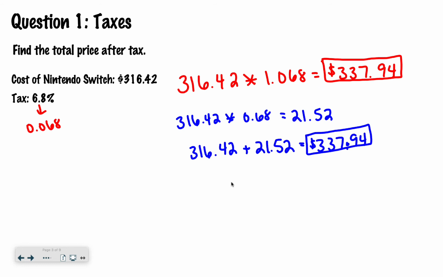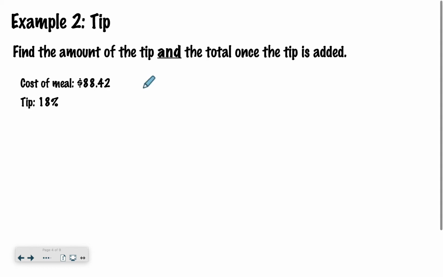All right, for this problem, hopefully you ended up at $337.94. I did show you both ways with work. If you have questions about either of those methods, please be sure to ask for some help, okay? Because this is not going away. All right, now let's look at example 2 where we're talking about tip.